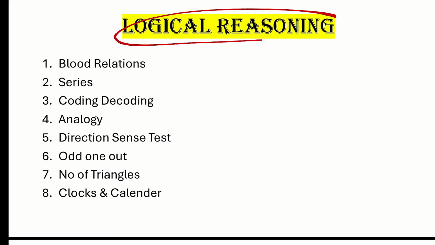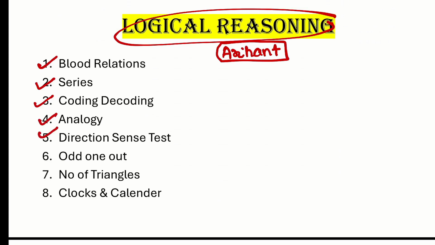Logical reasoning. For logical reasoning, you need to get Arihant's logical reasoning book. That is particularly for logical reasoning. Don't buy any book of Arihant that is related to one particular exam. Instead, invest in Arihant's logical reasoning book. That is really good. You need to study topics like blood relation, series, coding decoding, analogy, direction sense test, odd one out, also known as classification. This topic can be there by the name of classification also. Number of triangles, clocks and calendars.